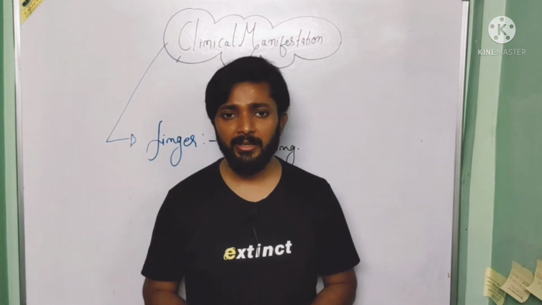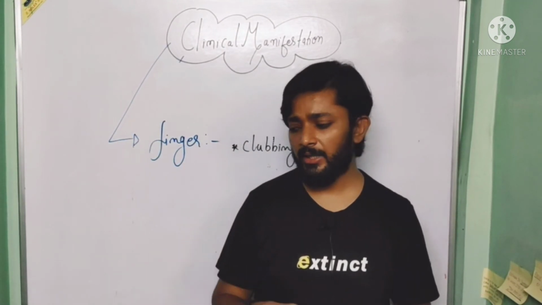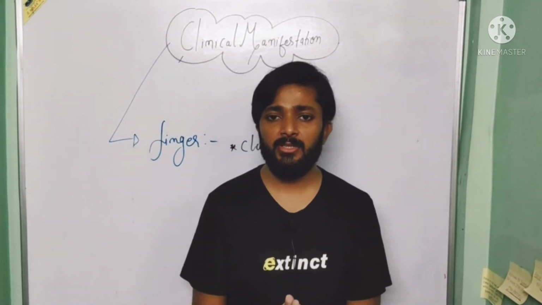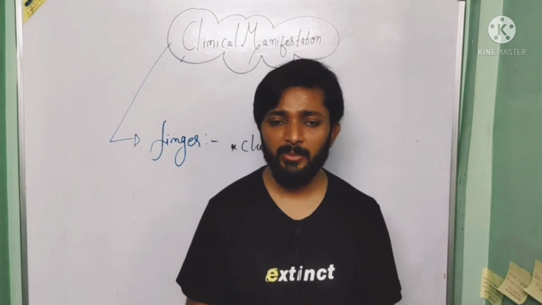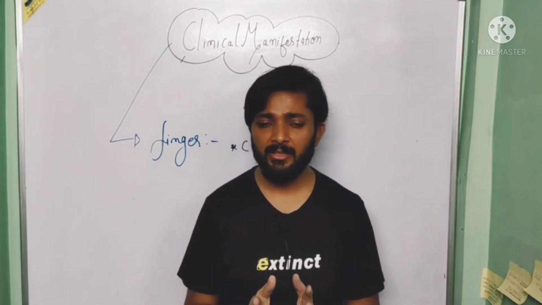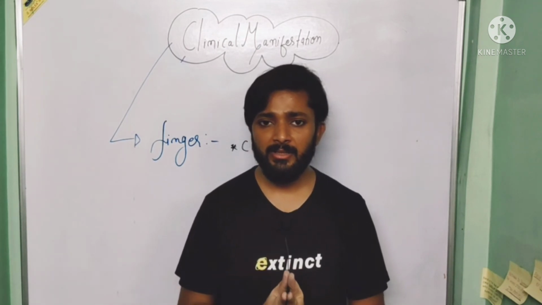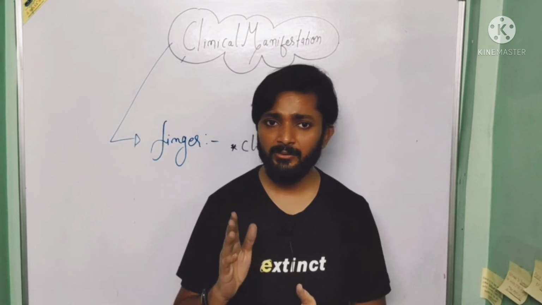Now let us review the clinical manifestations of infective endocarditis. They are basically divided into 10 groups. First is the general manifestation. Second is the manifestation associated with the central nervous system. Third is the eye. Fourth is the skin.